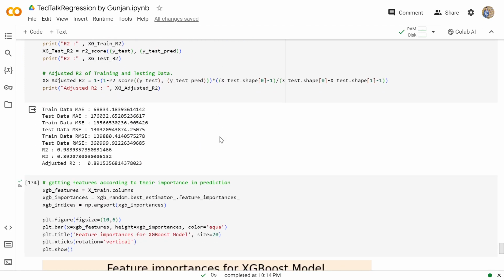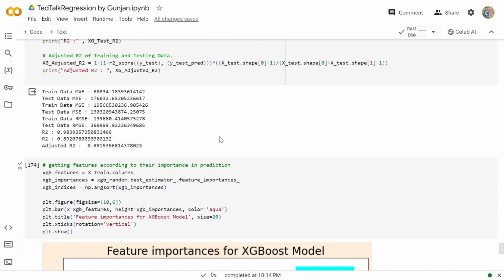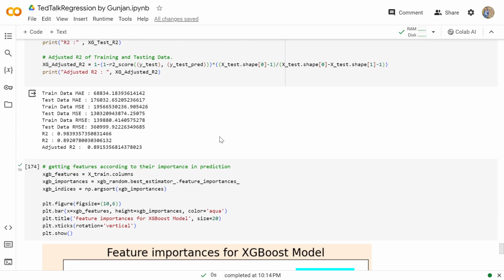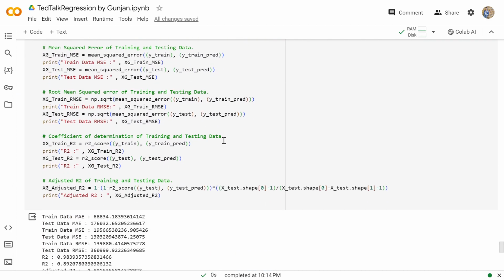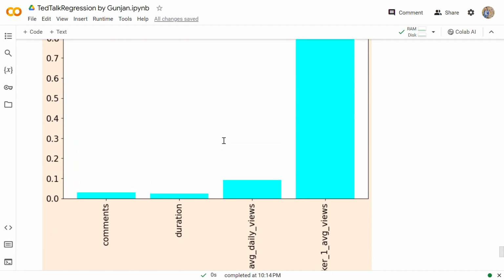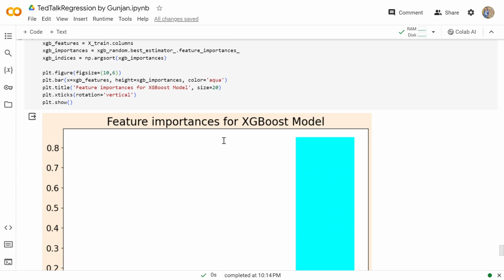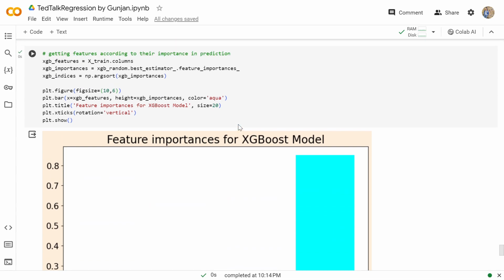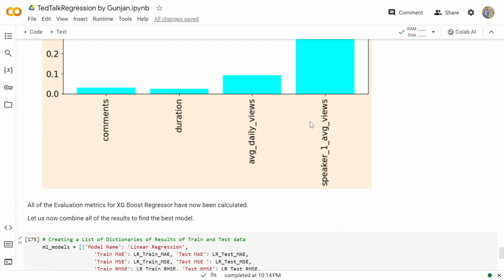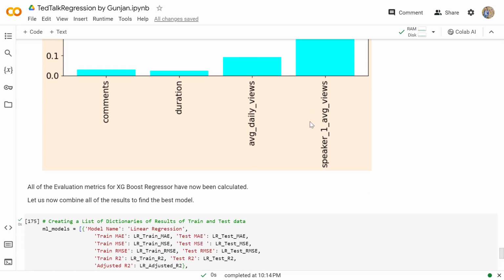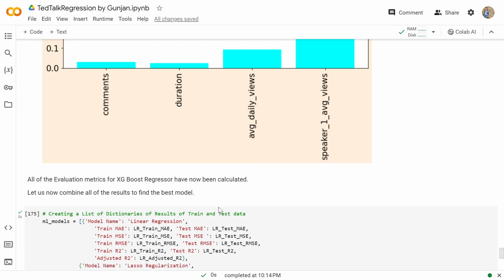Now, to see which feature is the most important with the help of the XGB regressor, we see that speaker one is the most important feature of our data set. Even more than the comments, duration and views, speaker one is the most important feature. So all of the evaluation metrics for XGB regressor have now been calculated.